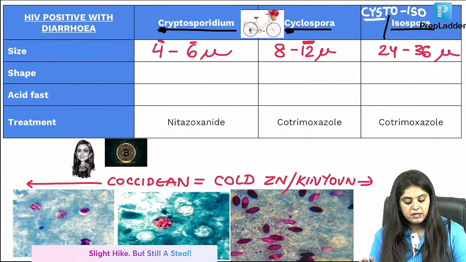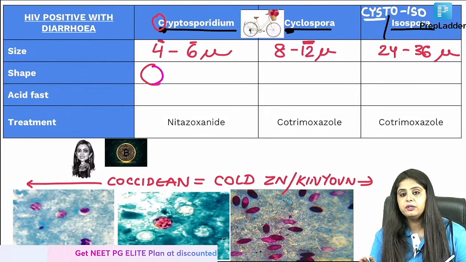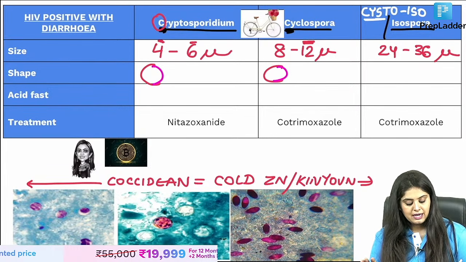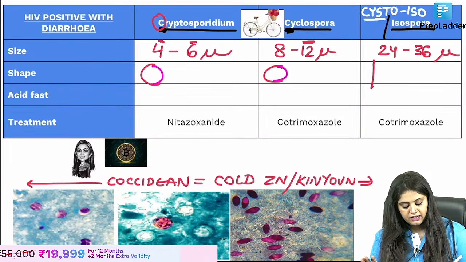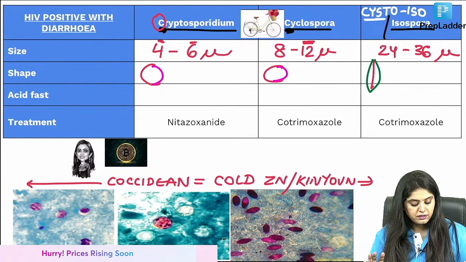Talking about the shape, Cryptosporidium you write with the C, so just complete it, the shape is going to be round. Cyclospora you write with the C, so the shape is going to be round. Isospora you write like an I, so the shape is going to be oval. Round, round, oval. Now which of them are acid fast?